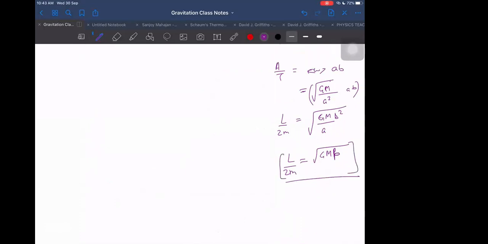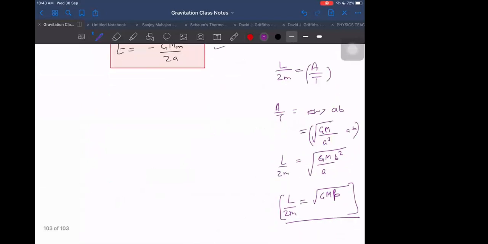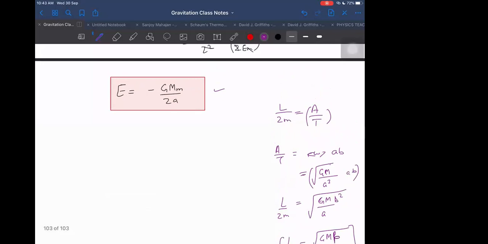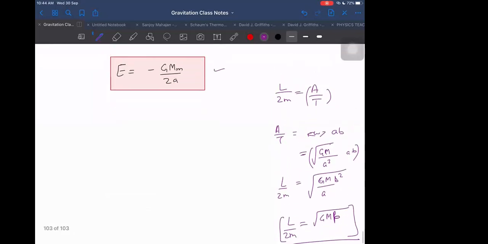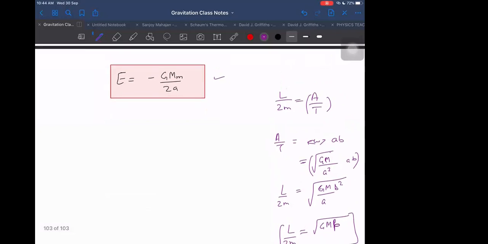Anyway, mainly we are able to get mechanical energy. That was useful for us. Angular momentum we can get by this method, area covered divided by time period. But how do we know the time period is this? Actually, this is not a right way, because I am assuming the time period to be known already. I know the time period for circular orbits, but I don't know whether it is the same for an elliptical orbit or not. In fact, the time period I have to prove. So let us do that.